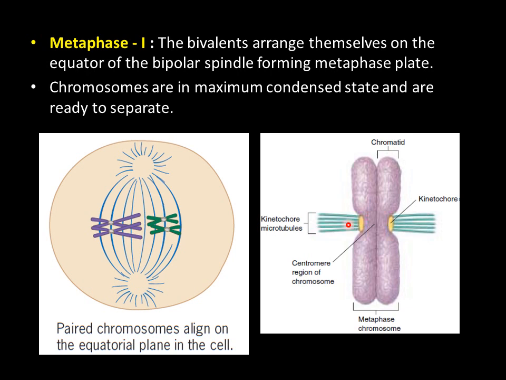Here the chromosomes are present in such a way that they are attached to the spindle fibers through a special protein called the kinetochore. In the next step they will be separated from each other.